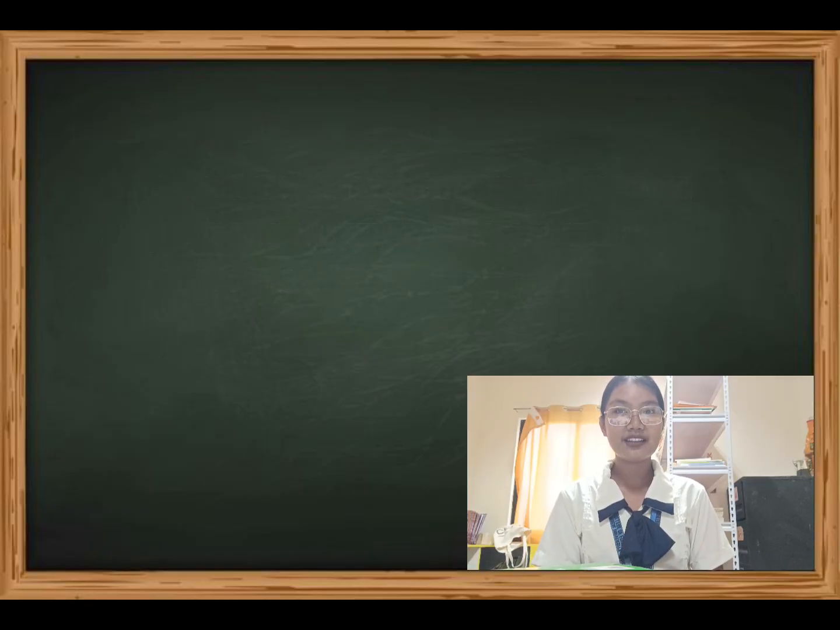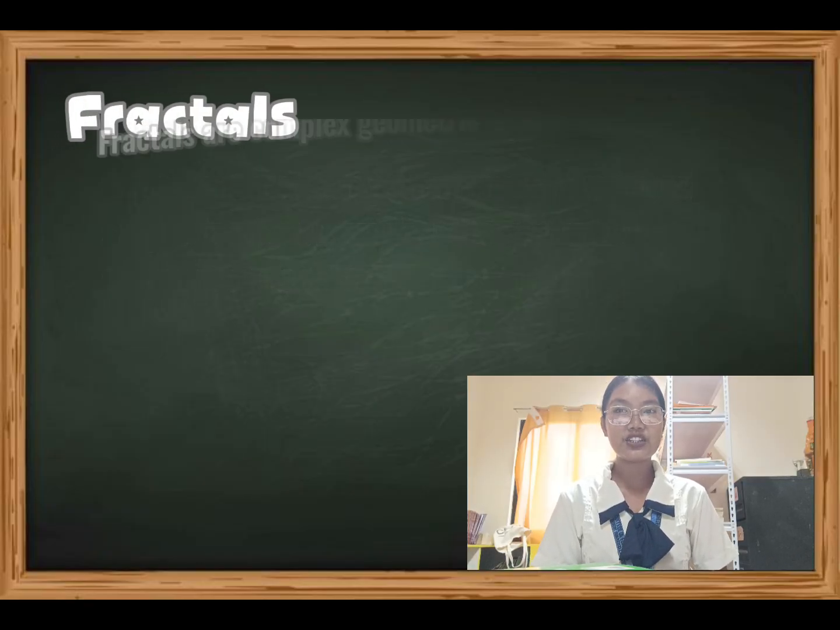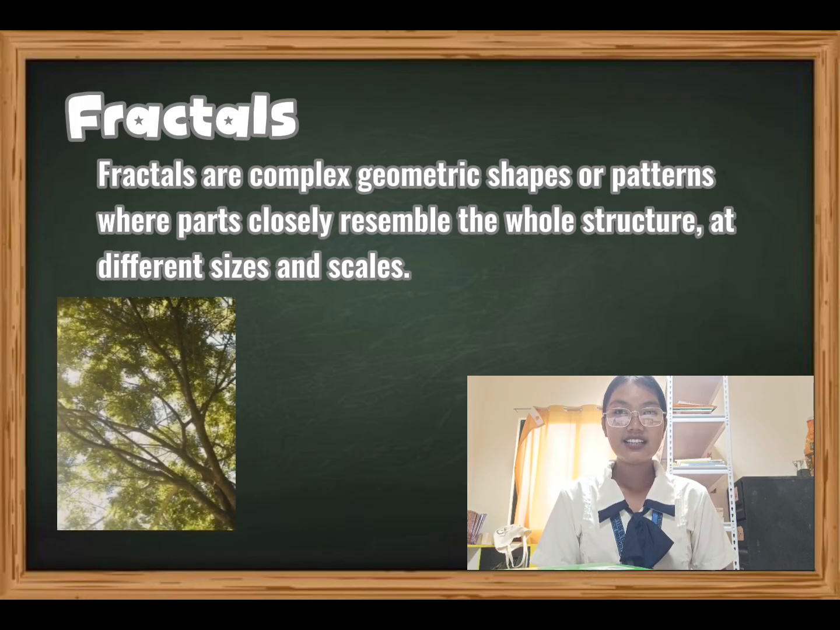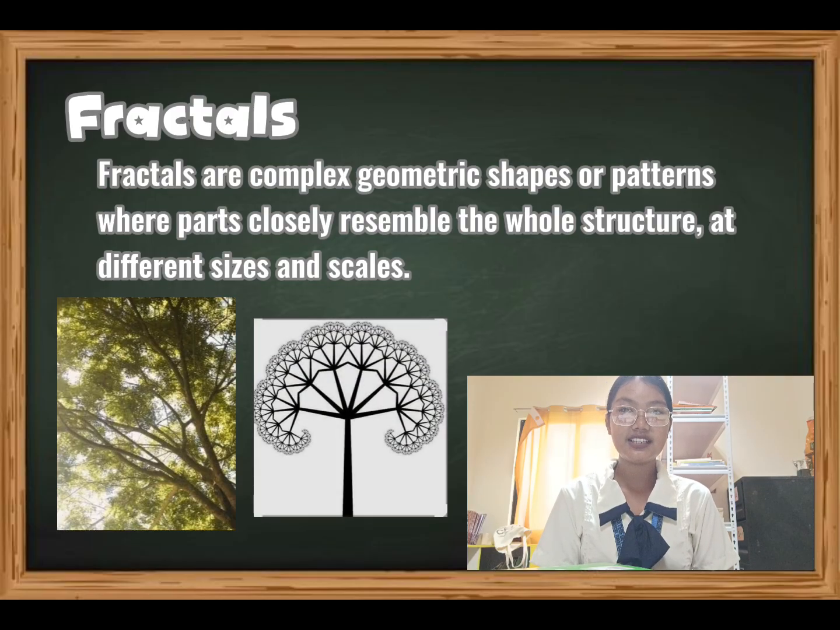So what are fractal patterns? Fractal patterns are complex geometric shapes or patterns where parts closely resemble the whole structure at different sizes and scales. This picture shows a natural tree. The trunk splits into branches, which split into limbs and twigs, with every level mirroring the pattern above it. The man-made tree uses these same principles, crafted by repeating a core branching design at smaller sizes with materials. However, it only shows a drawing of a tree, which is man-made.